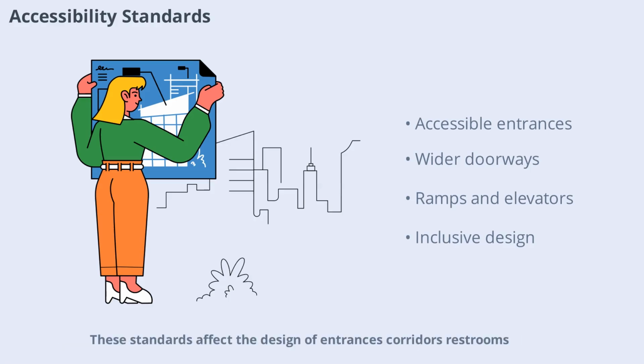These standards affect the design of entrances, corridors, restrooms, and elevators. By requiring features like ramps, wider doorways, and accessible restrooms, codes help create inclusive environments that accommodate diverse needs.